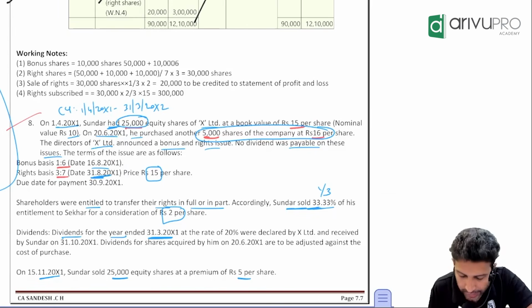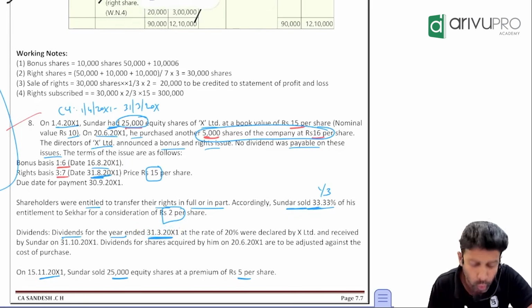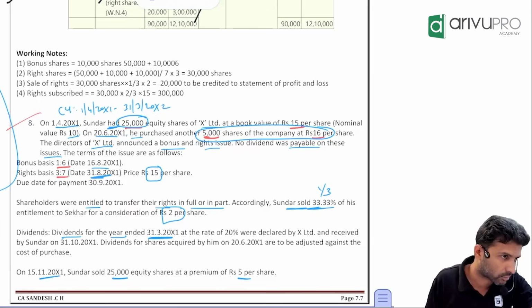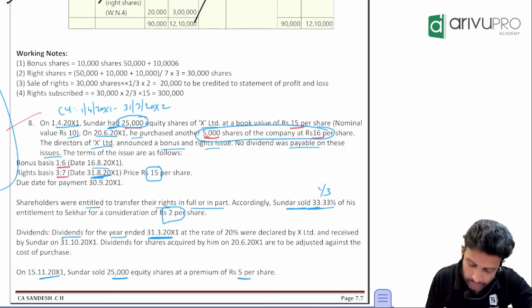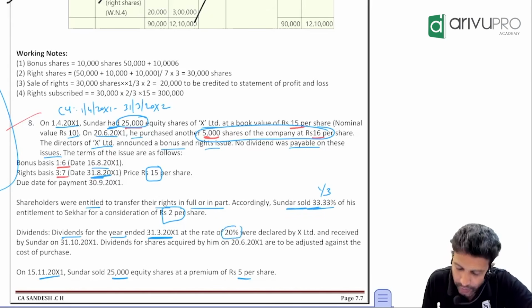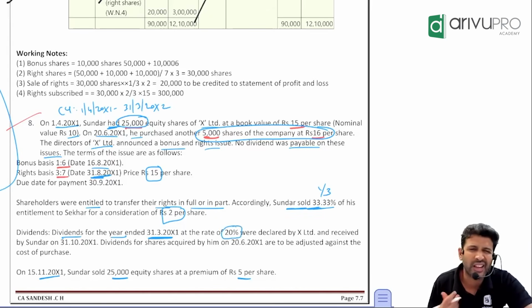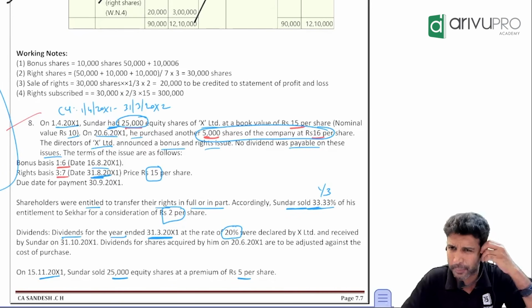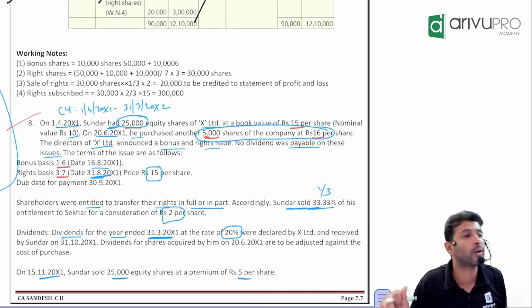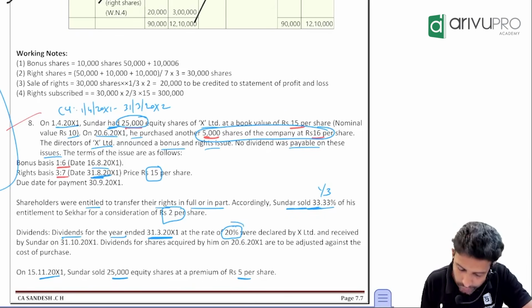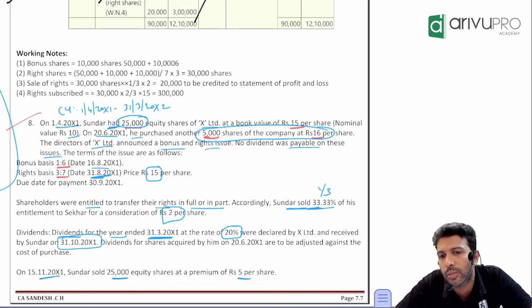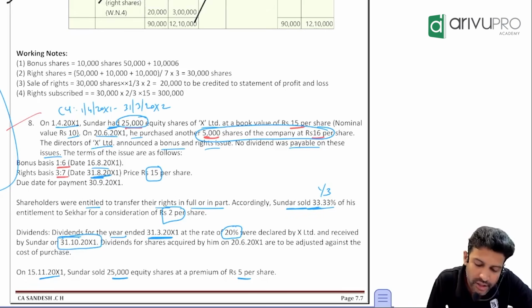Come back and read this adjustment again. Dividend for the year ended 31st March 20x1. X1, X2, so it is last year. So this is a dividend relating to last year. It was declared at what rate? 20%. Last year's dividend will be declared in the AGM, no? That means the AGM will happen during the current year, right? So last year's dividend was declared in the current year. At what rate? 20%. When did the dividend get declared? 1st October. Sir, last year, how many shares we had?